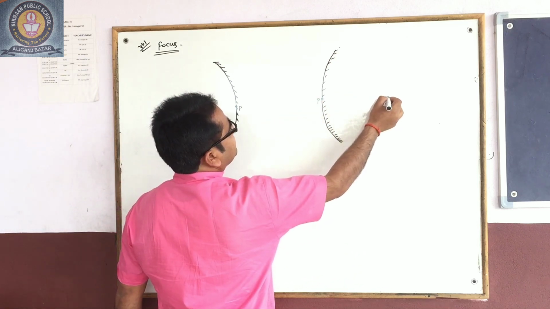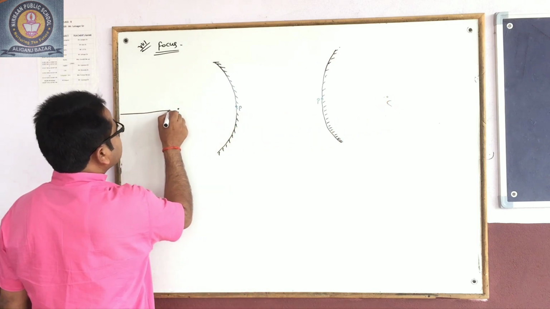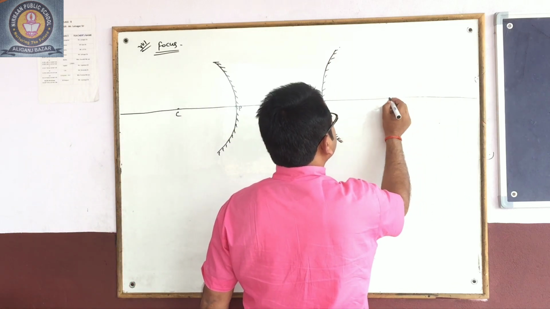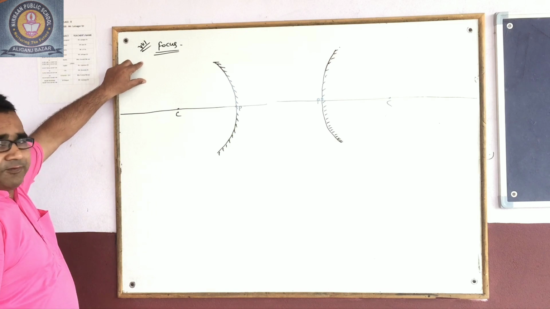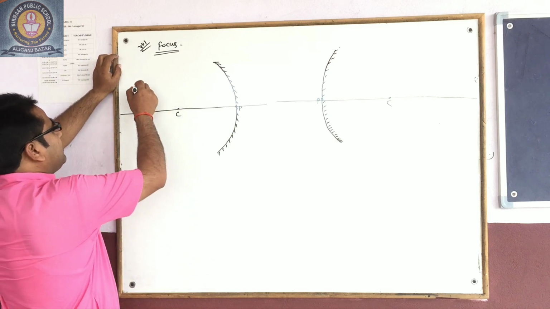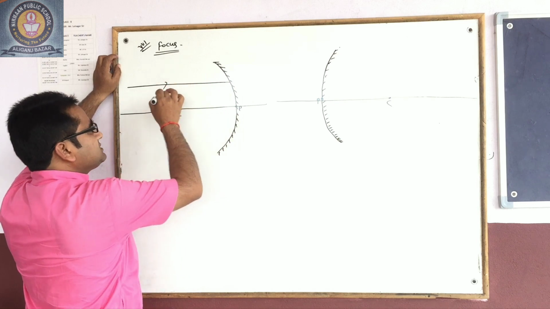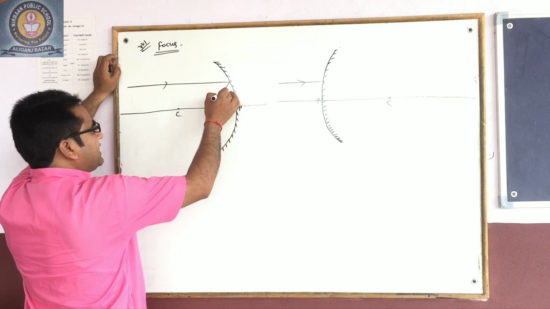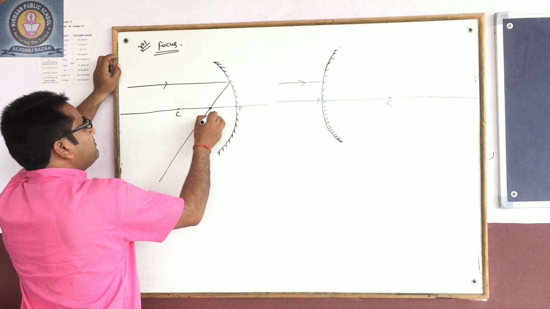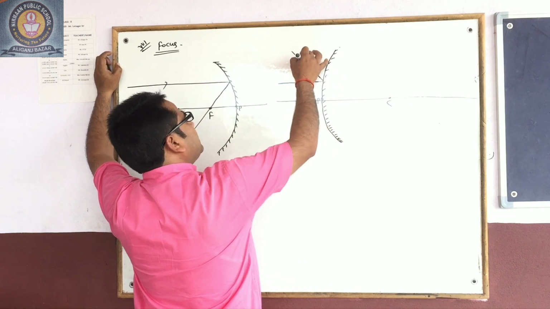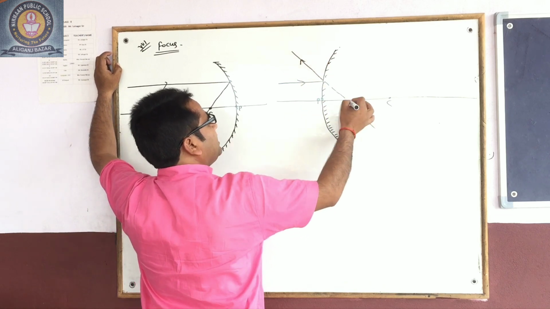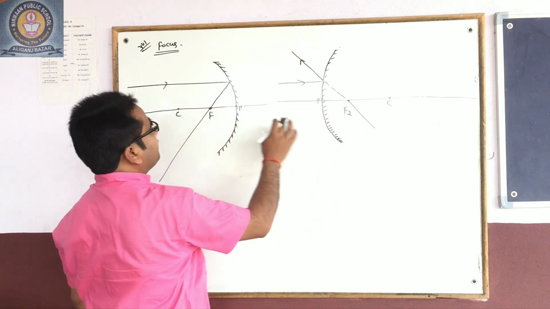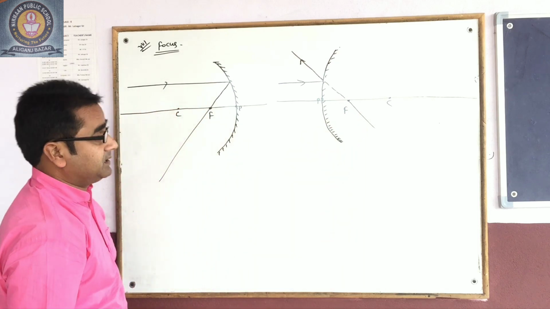The line that passes through the center of curvature and pole is called the principal axis. Okay, what is the focus? The light rays coming parallel to the principal axis, after reflection, will meet at a point on the principal axis or appear to meet at that point on the principal axis. This point is called the focus of the mirror.